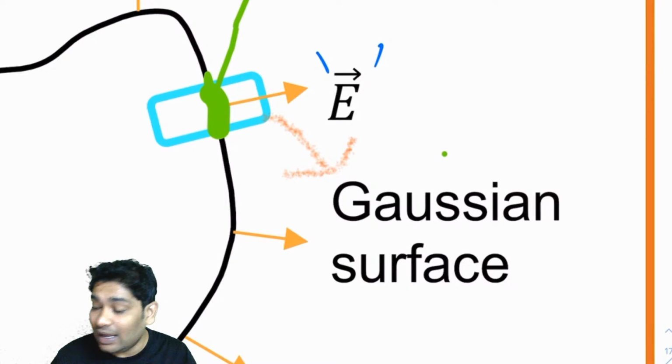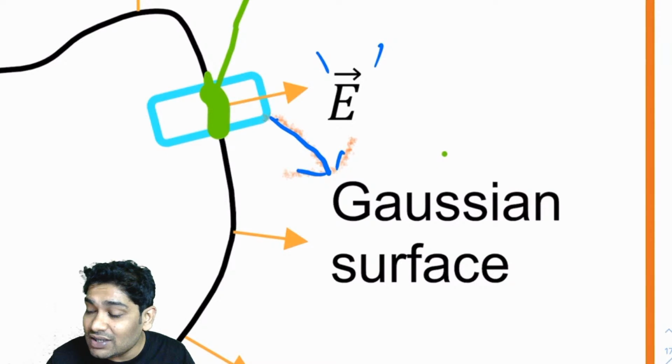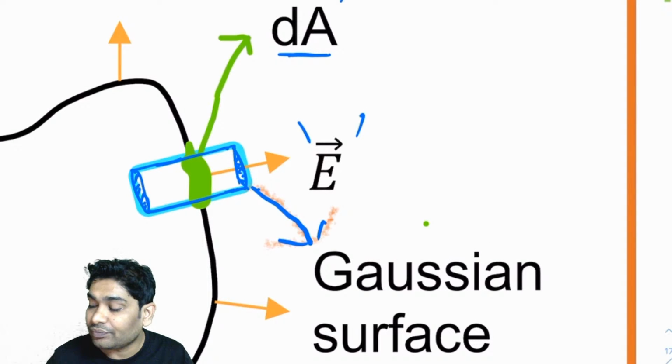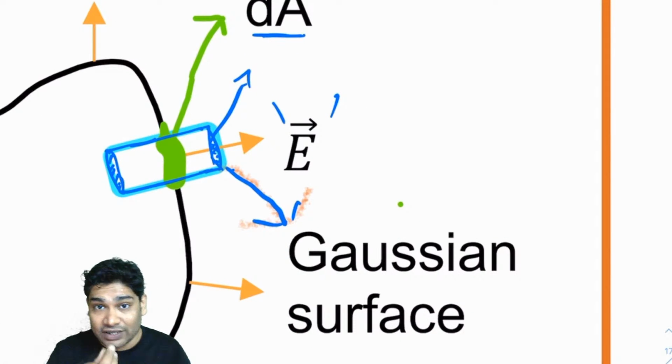Now, I am taking a Gaussian surface which is here. This Gaussian surface I can take roughly as a cylinder. So I have taken an imaginary Gaussian surface which is a cylinder, having a cross-sectional area dA. Alright, and this is enclosing dA of the conductor also.